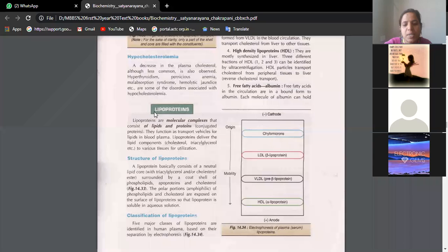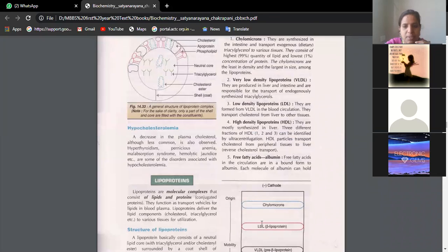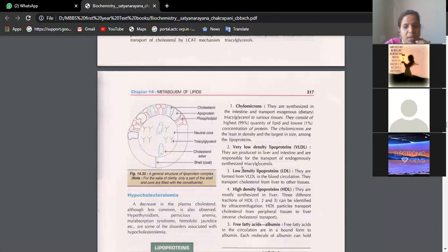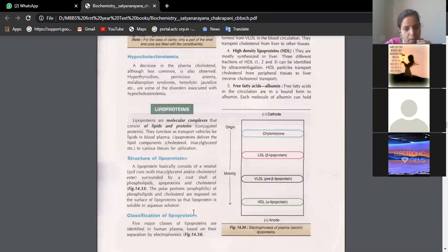So serum lipoproteins is the question. In the serum, we have lipoproteins, in the sense the lipids in combination with proteins. Generally, lipoproteins are the transport form of lipids. When the lipid has to move from one place to another, usually the fatty acids are converted to lipoproteins, and this is the transport form of lipids we have. All the names you have told, like chylomicrons, very low density lipoprotein, high density lipoprotein, free fatty acids, are the different types in the classification of lipoprotein.